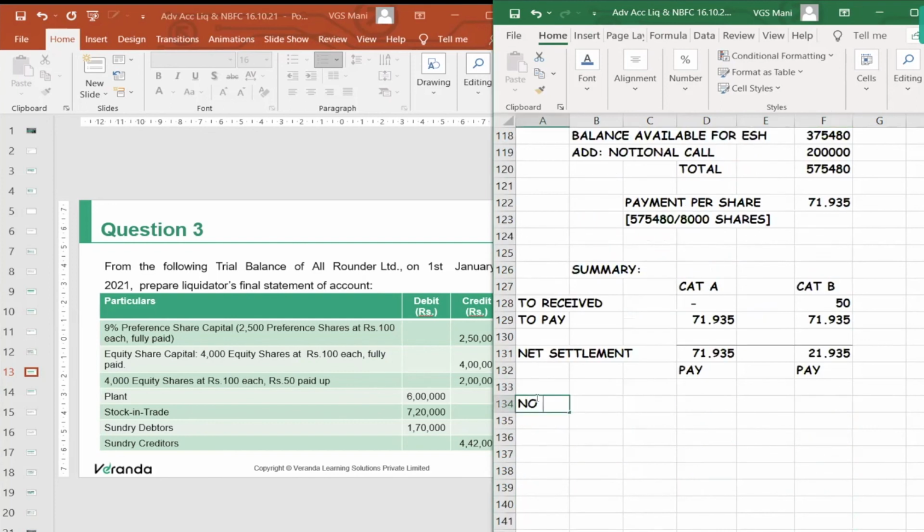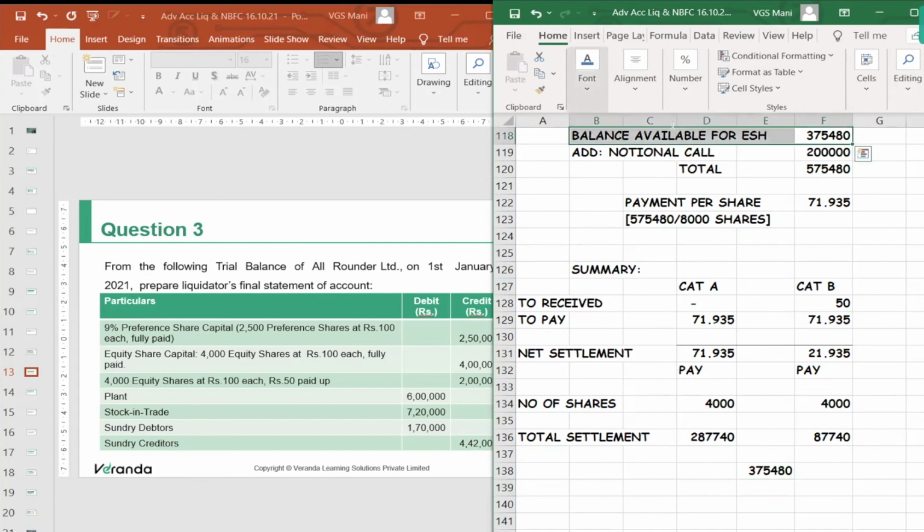How many shares are there in category A? 4,000. In category B, 4,000. So total settlement: 4,000 into 71.935, 4,000 into 21.935. Both together, if you sum up, it comes to 375,480. That was the balance available for equity shareholder. Can you understand that working now?